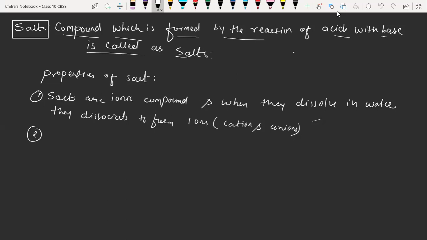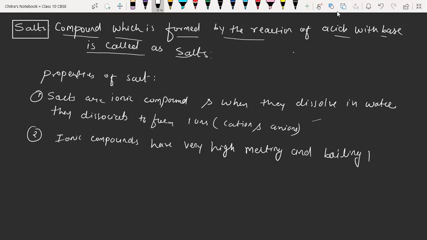Due to that, ionic compounds have very high melting and boiling points.